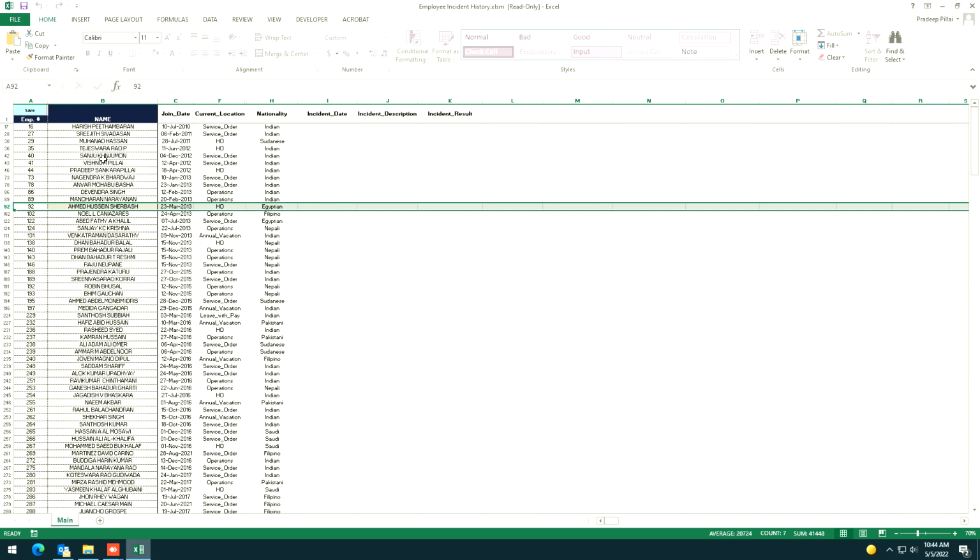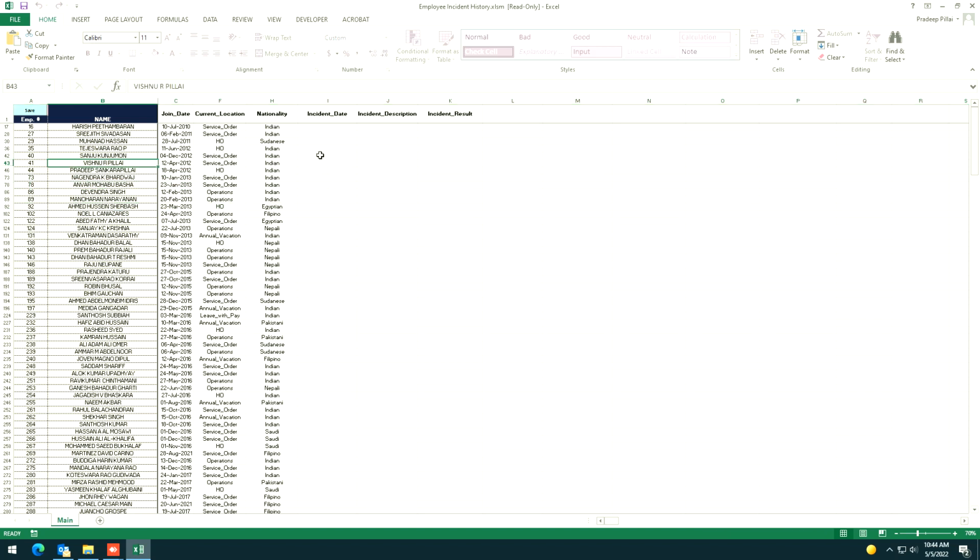For example, for any candidate: the incident date, what is the date of the incident, what is the incident description, maybe a small accident or a tire damage, or maybe reshoots, even reshoots can be mentioned here.